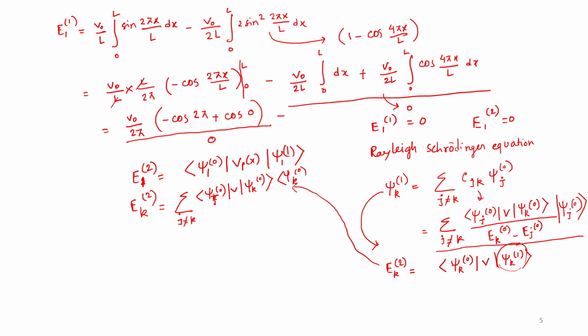Whatever there is in the bra part, and the perturbation and psi... psi, what will be there? j is already taken. I have made some mistake. Psi k, psi j to k, and there will be this jth term in the ket. So this will be j 0.